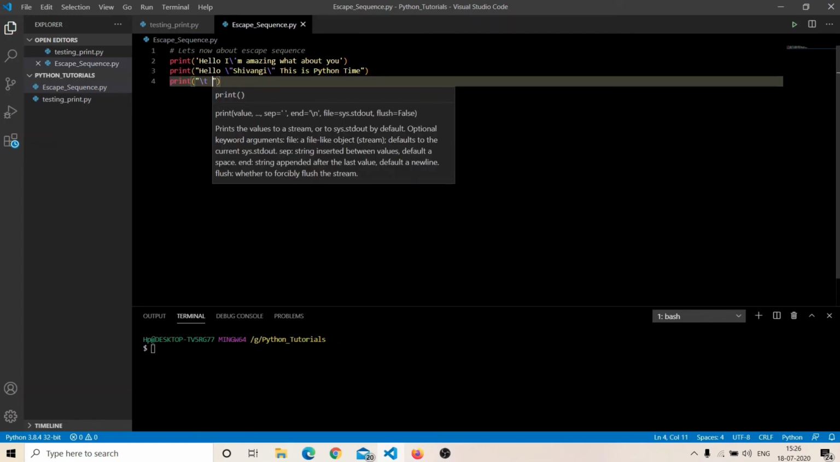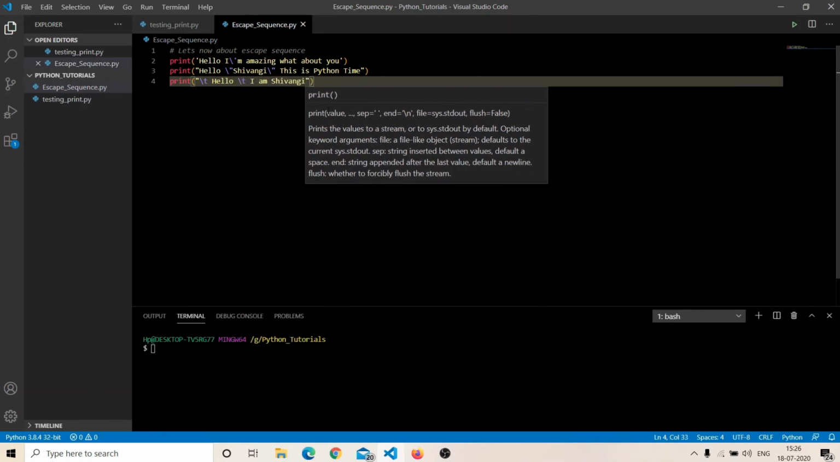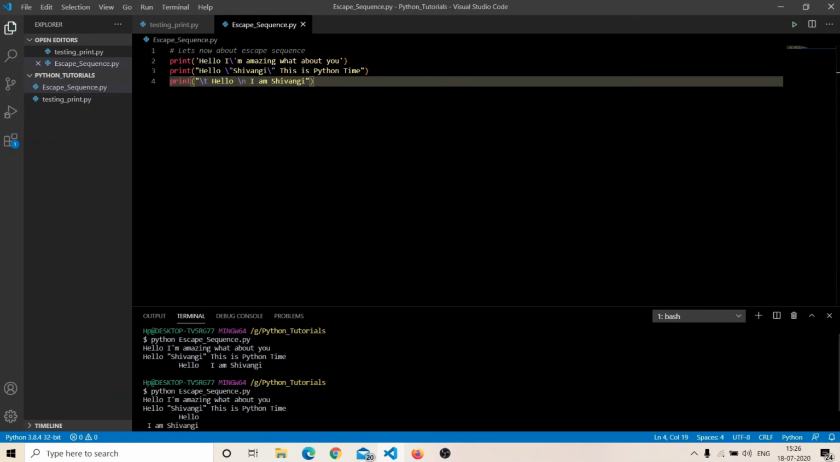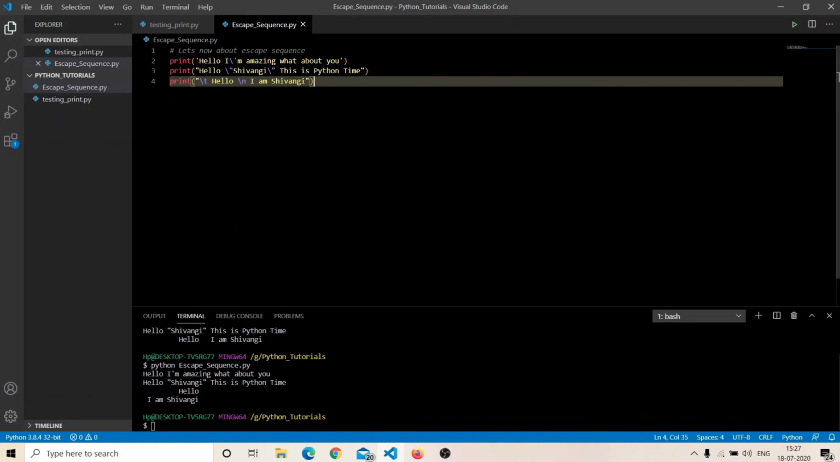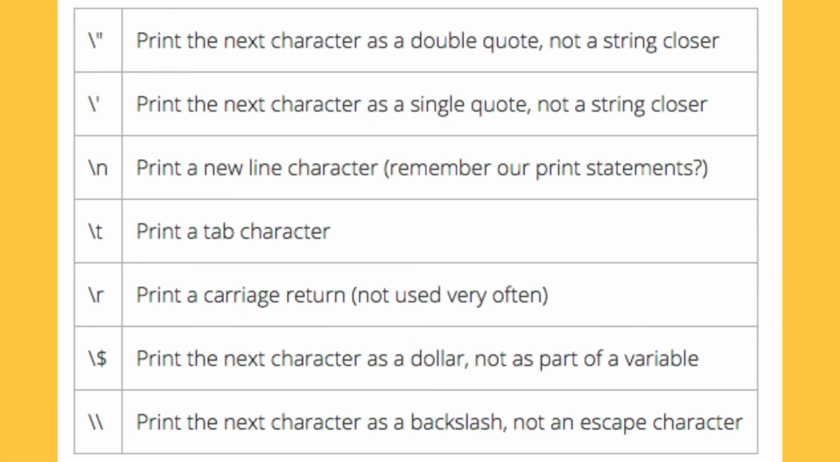We can use double quotes inside double quotes and single quotes inside single quotes. Also, we can use both double quotes and single quotes inside our string, just because of escape sequences. Cool, okay. So always remember this: whenever you want to use double quotes inside double quotes, single quotes inside single quotes, or both quotes, you can go for escape sequences, okay. These are a few escape sequences which will help you while programming, so you can watch it.